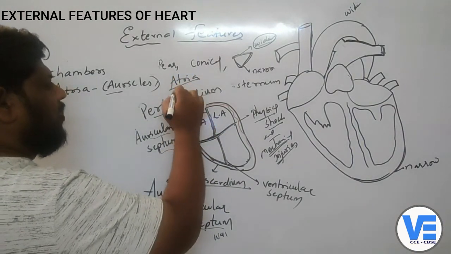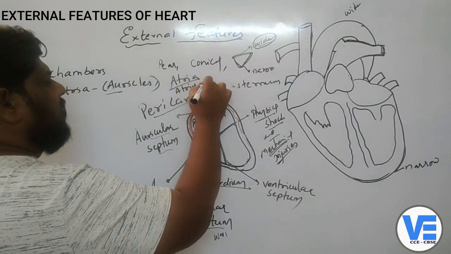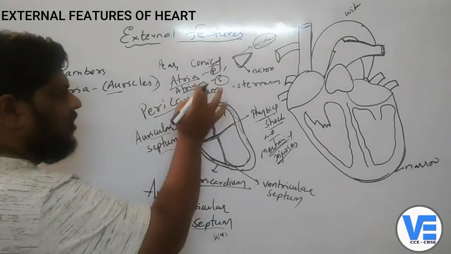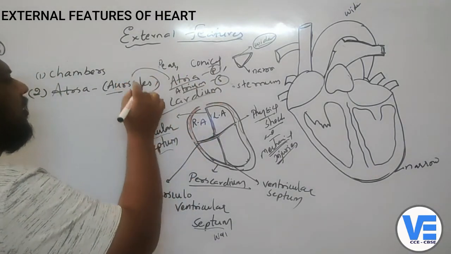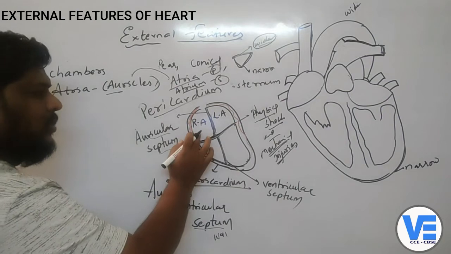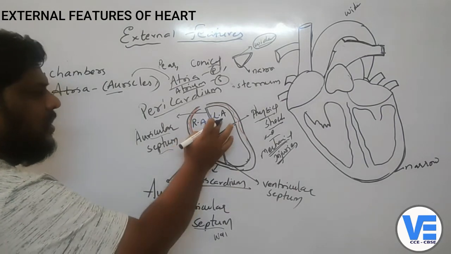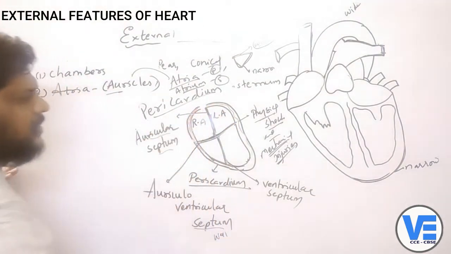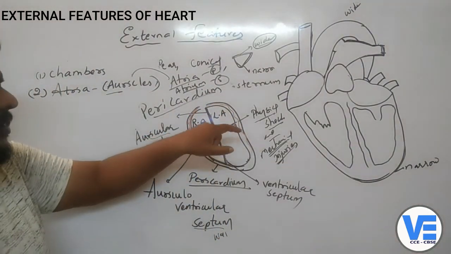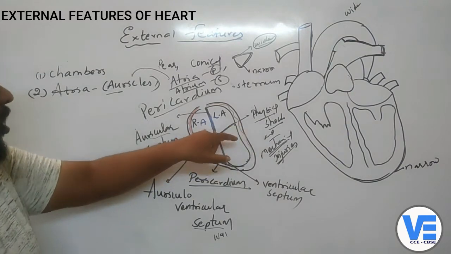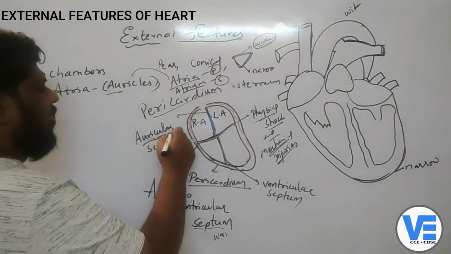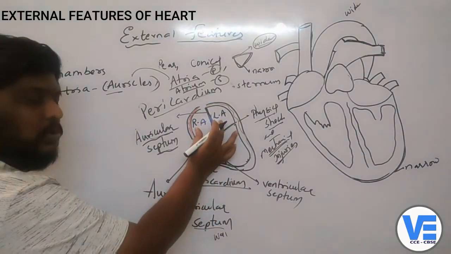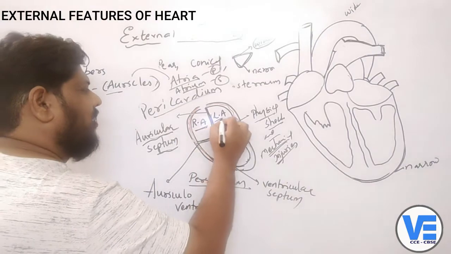If you're talking about only one, it is called the atrium. Atrium is singular, atria is plural. You can also call it the auricle: right auricle, left auricle, right atrium, left atrium. Now take this septum, because it is dividing the auricles, we call it the auricular septum. This auricular septum divides the auricles into two, making a right auricle and a left auricle.